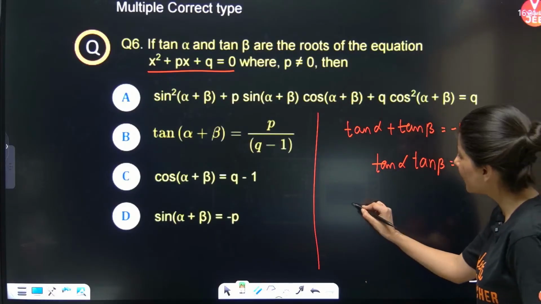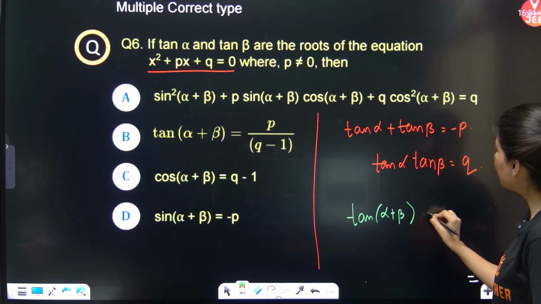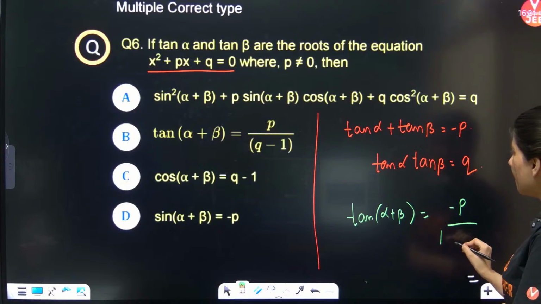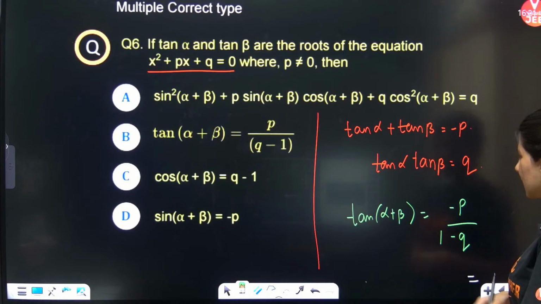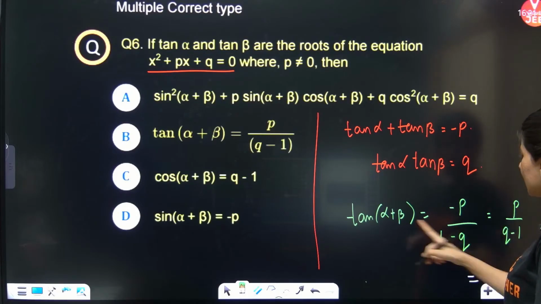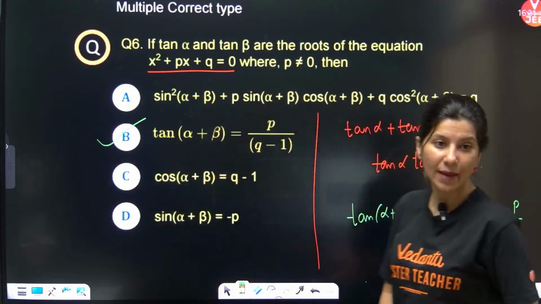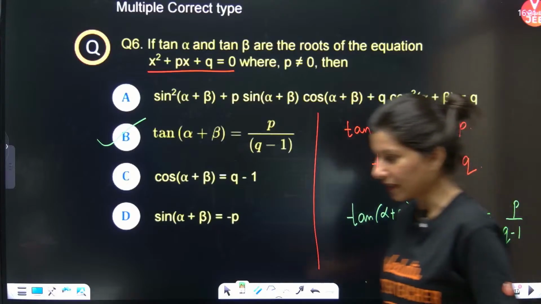Now, can I do one thing? Tan of alpha plus beta will be what? Ma'am, tan alpha plus tan beta whole upon 1 minus tan alpha tan beta. So clearly this is going to give you p upon q minus 1. Tan of alpha plus beta is p upon q minus 1. That means option A is absolutely right. Okay, option A is absolutely right.